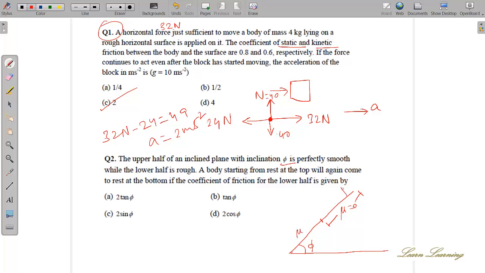Then you have to solve. A body starts from here, and when it reaches here, it stops. Since it has no velocity at the end, the acceleration becomes zero. Acceleration is the rate of change of velocity, so if velocity is zero, then acceleration is zero.